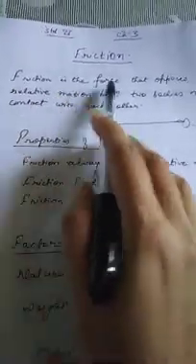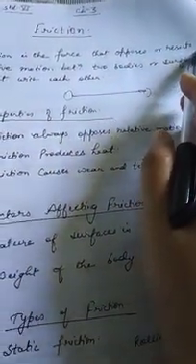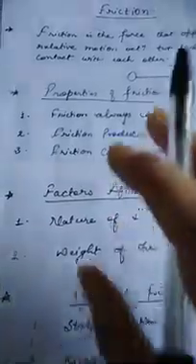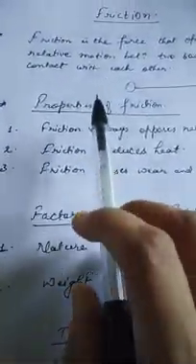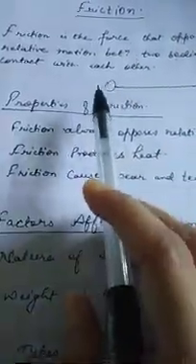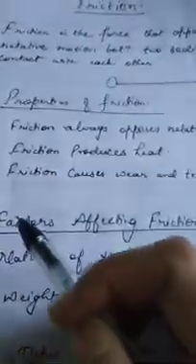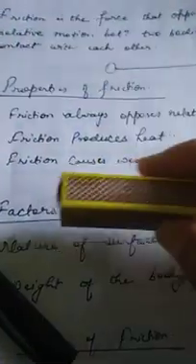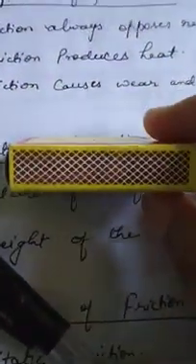So friction is the force that opposes or resists the relative motion between two bodies or surfaces in contact with each other. And you must have seen friction is caused due to irregularities on the surface of objects in contact. What are these irregularities on the surface? Let us see this matchbox. Through this you can understand.